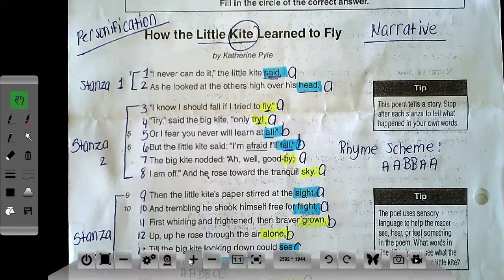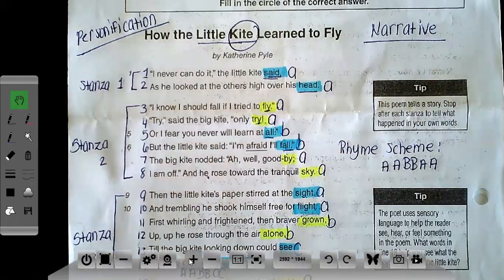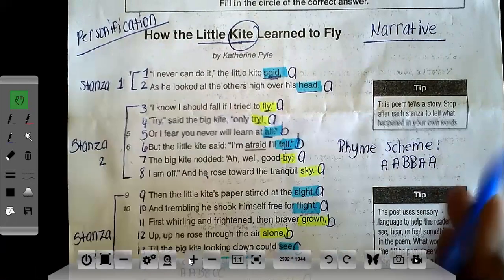One other thing that I also noticed is that the kite has feelings. So the kite not only talks to the big kite, but it also has feelings. It tells you that he or she is afraid to fly. That's a feeling. Kites do not have feelings, so only humans can have feelings. So which means we personified the kite throughout the entire poem, okay? So what we're gonna do is look at each stanza, and we're gonna look for figurative language within the stanza. Then we will label that figurative language, okay?